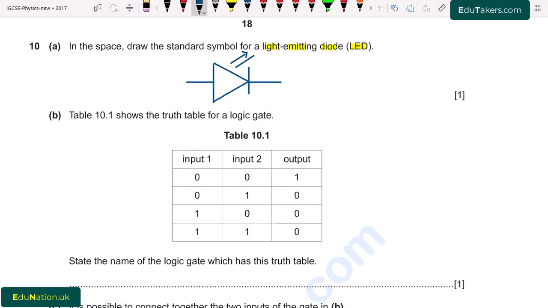So it's a symbol for LED. We can see that these arrows show that light is emitted from here.